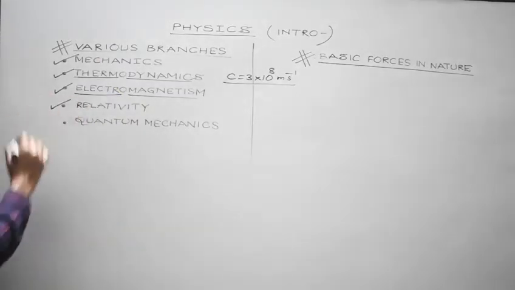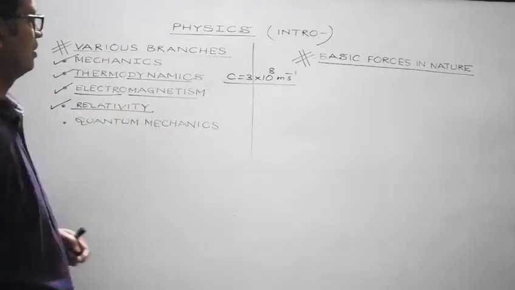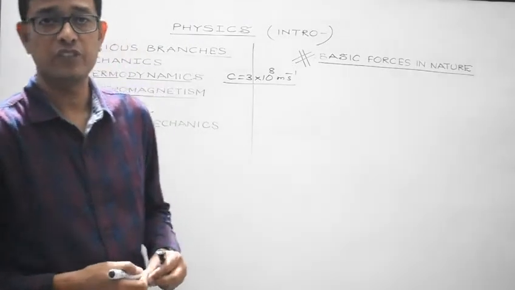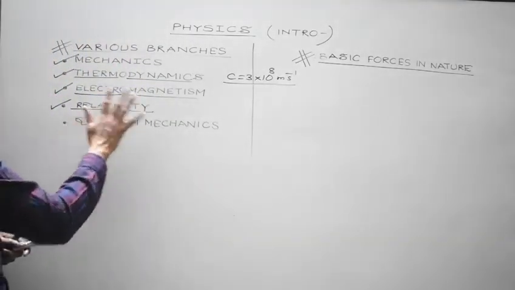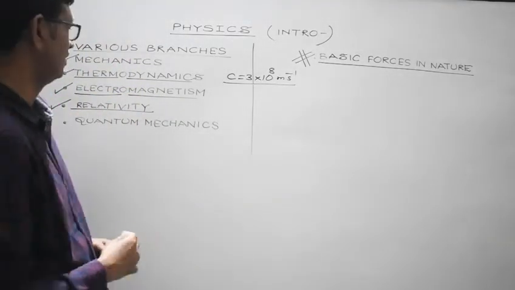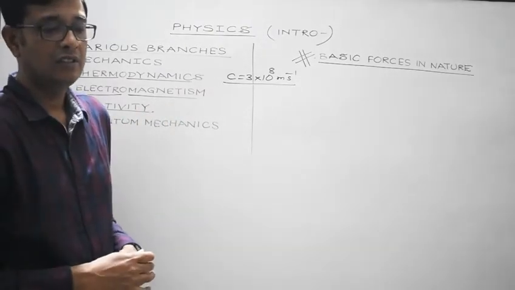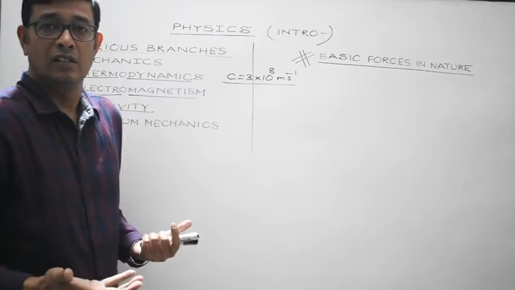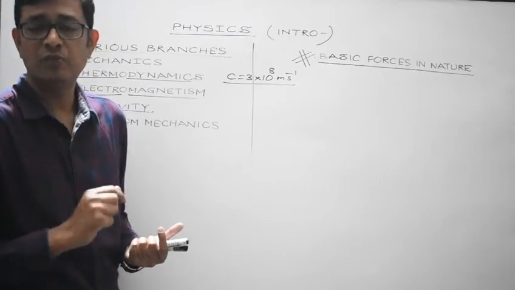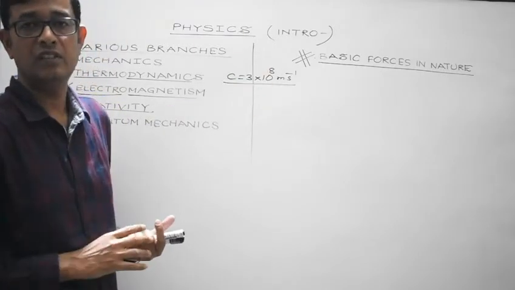Then comes relativity. This is a very, very important branch of physics actually, which was developed by Albert Einstein. It is a branch of physics that studies the motion of those objects moving at extremely high speed.